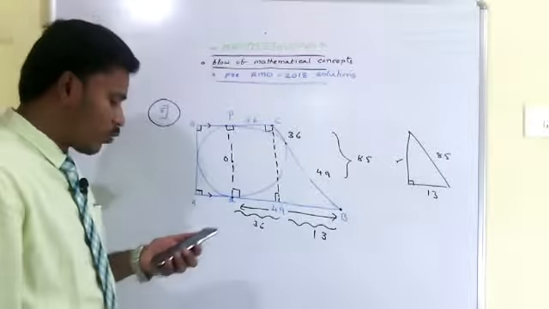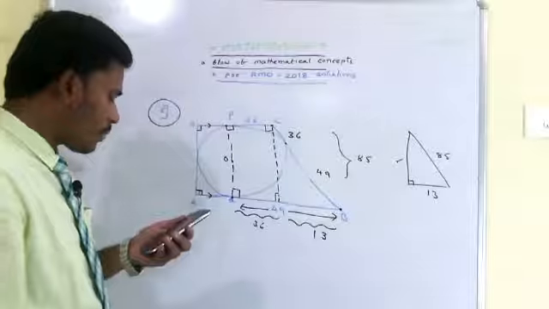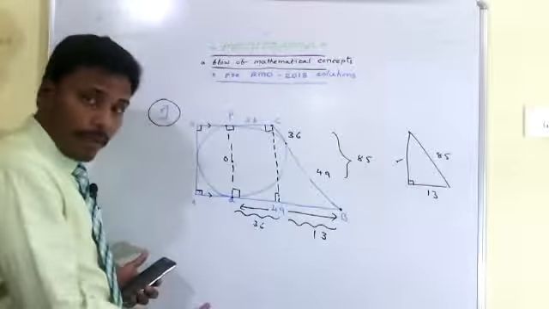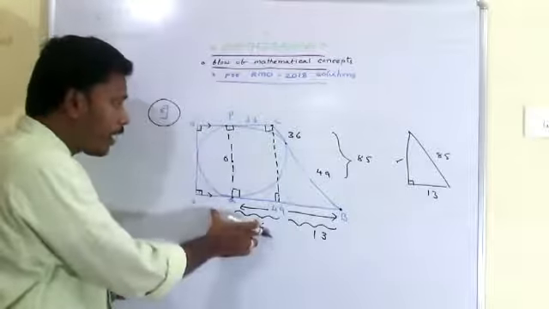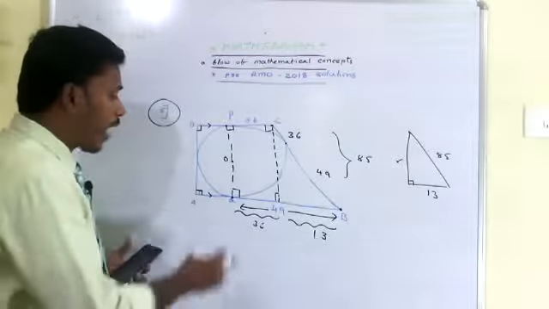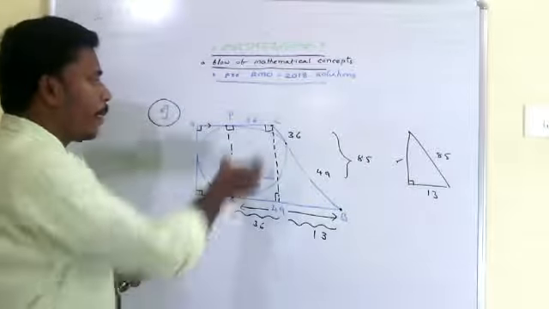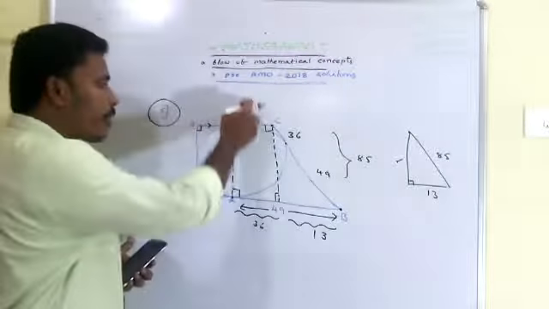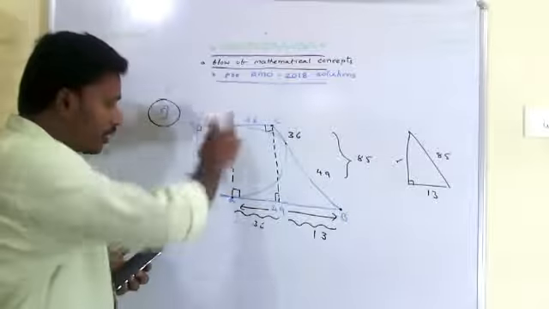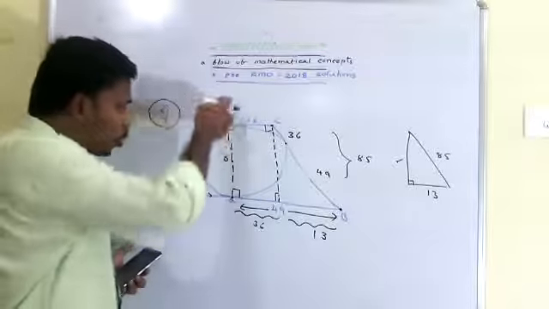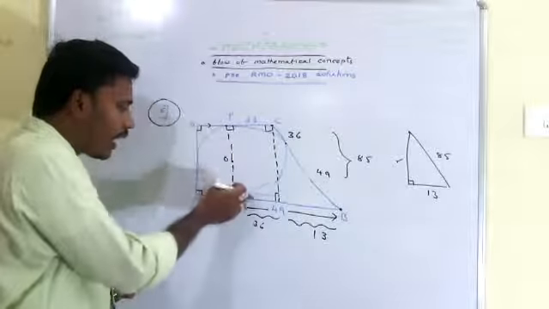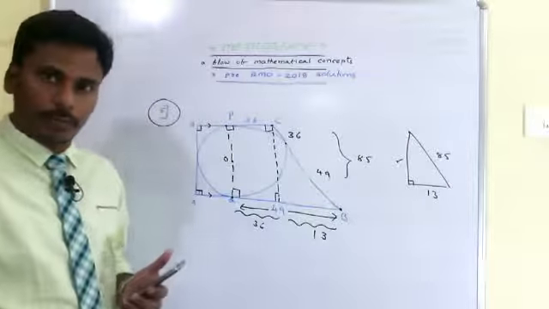Just once again, if you look at what is given, ABCD is a trapezium in which AB and CD are parallel such that AD is perpendicular to AB, and they ask us to calculate PQ by mentioning PC as 36 and QB as 49. Since these two are parallel and there is a circle, this PQ becomes the diameter. If you join this PQ, surely it makes 90 degrees at the points P and Q.